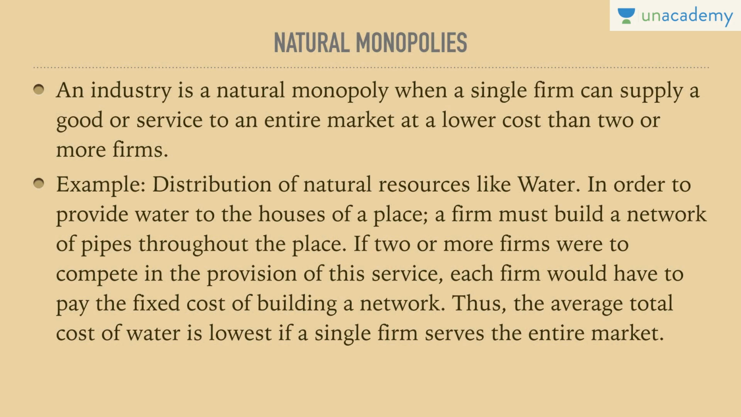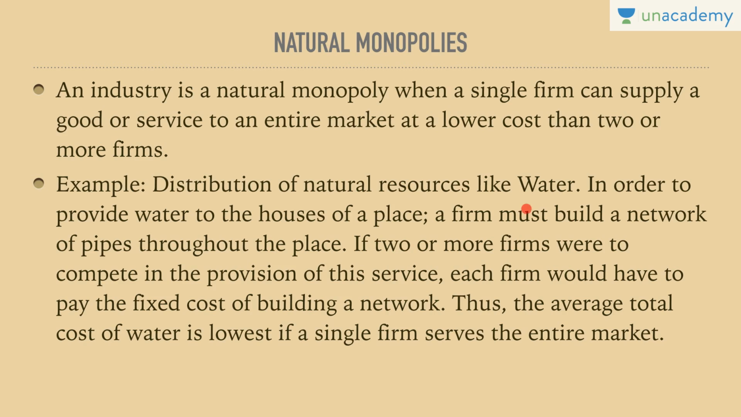But in this case, the natural monopolies: an industry is a natural monopoly. What kind of industry? Let's say the water industry is a natural monopoly when a single firm can supply a good or service to an entire market at a lower cost than two or three firms. If there are two or three firms, it cannot be considered to be perfect competition, but still there is competition. Then whatever one firm gives would be at a lower cost as compared to the two other firms.